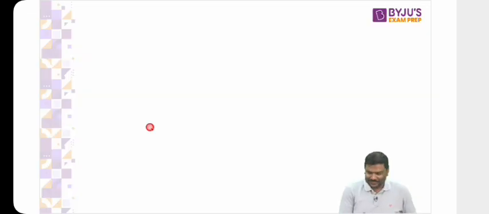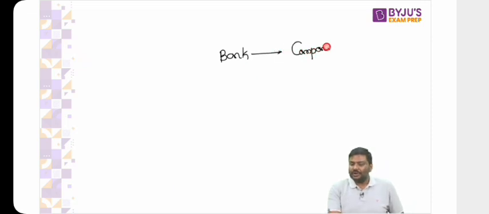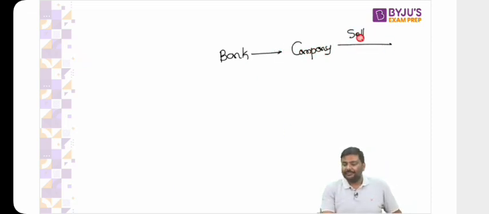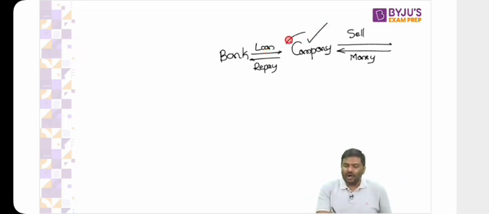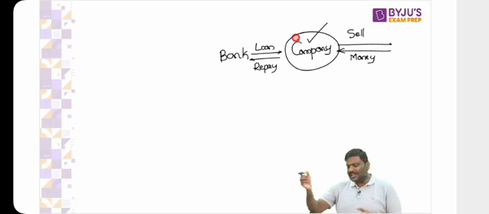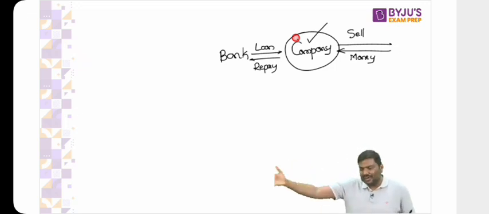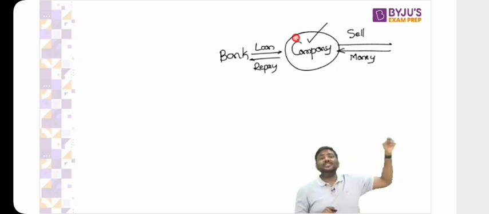So how will it contribute? Let's start. Here is a bank. The bank has given a loan to a company. The company will produce goods and services, sell them in the market, collect the money, and repay the loan. It's a very simple cycle. But in the last 2 to 3 years, do you think all the companies have been able to sell more and more goods and services? No. Lockdown was there. The government imposed restrictions on the movement of the people. In the international market, there's now a concern that a recession is going to happen in the UK market, in the USA market, in the European market.